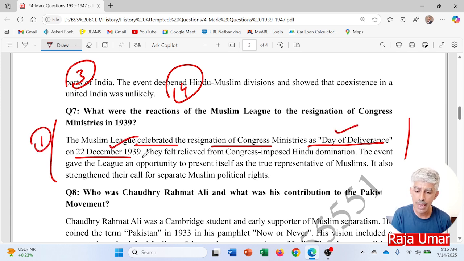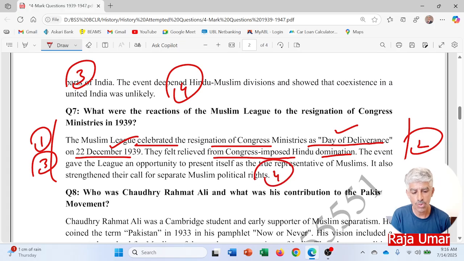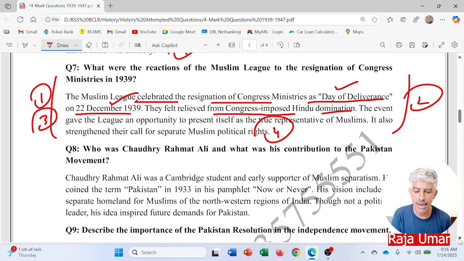Point number one. They felt relieved from Congress imposed Hindu domination. Point number two, the event gave the League an opportunity to present itself as the true representative of Muslims. Point number three, it also strengthened their call for separate Muslim political rights. Point number four. So again, this question can be responded like this.